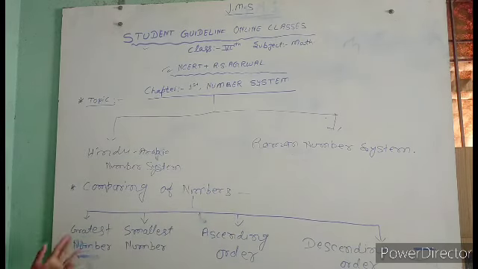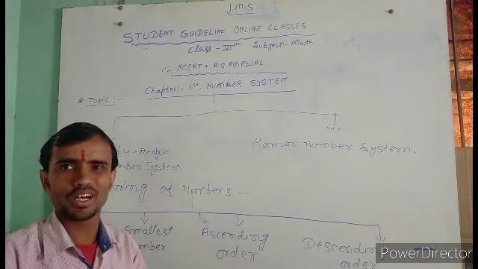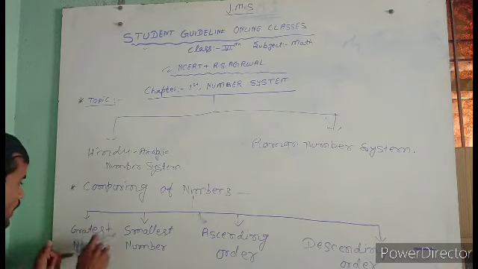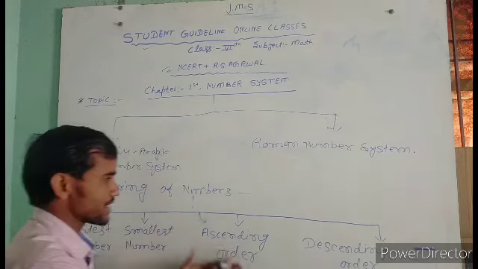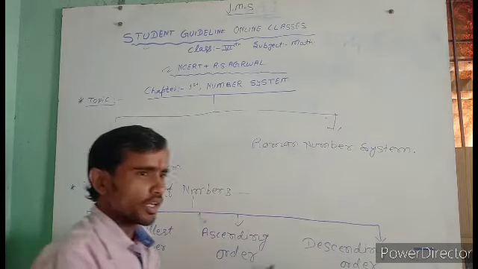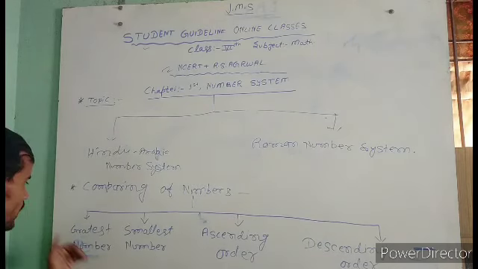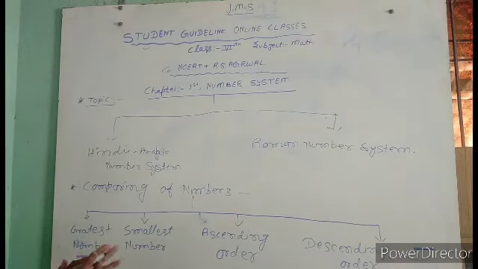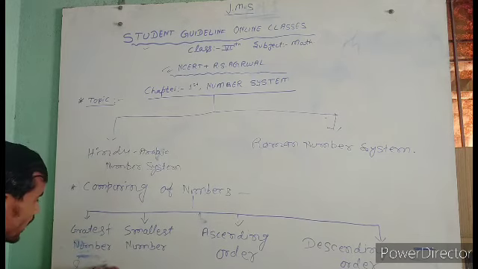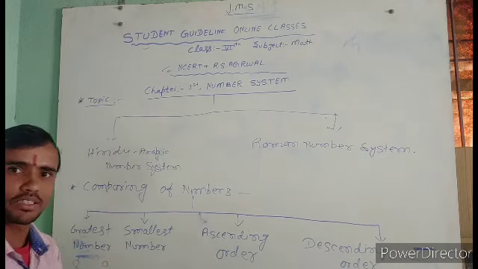In comparing of numbers, I divide it into four parts: greatest number, smallest number, ascending order and descending order. First we will talk about the greatest number. Just like here, 8 and 9. So what is the greatest number?